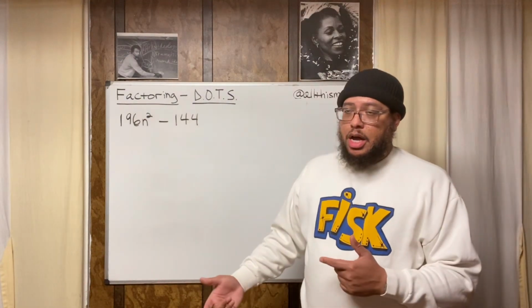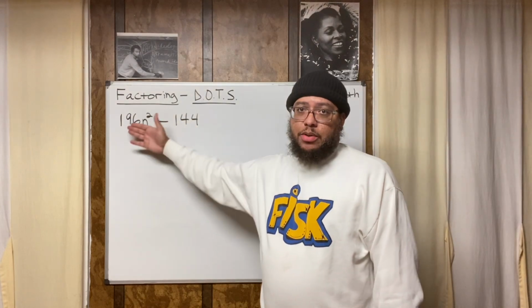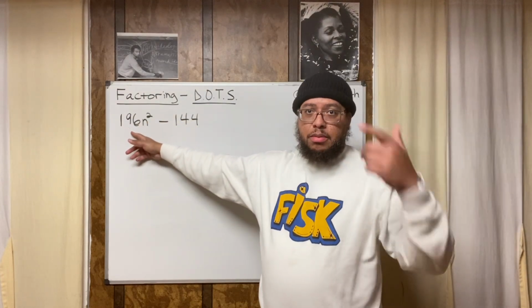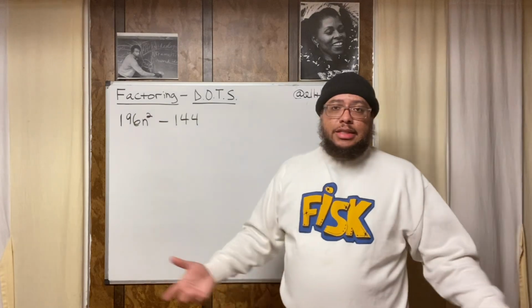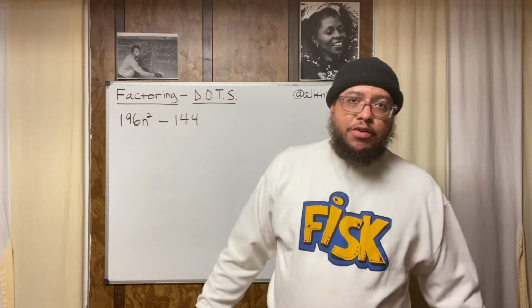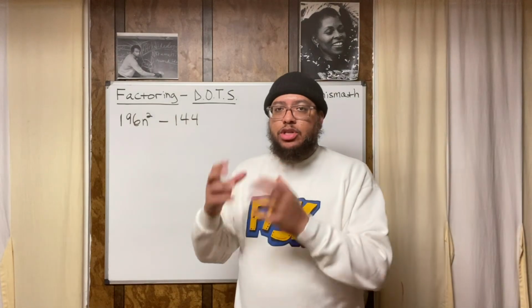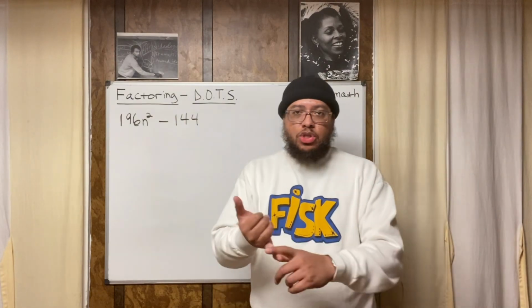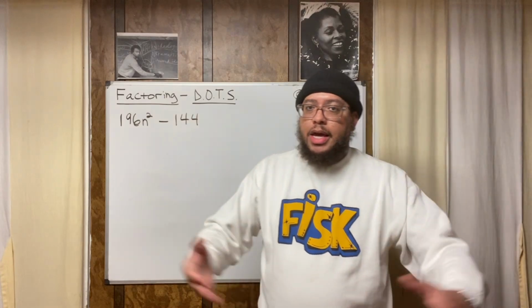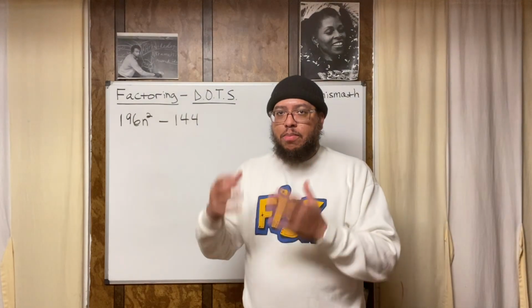But sometimes, if you got a binomial like this, and both of the terms are perfect squares like we have here, because if you know your perfect squares by heart, you know that 196 is just 14 times 14. You know n squared is a perfect square because anytime you got a variable with an exponent, whenever your exponent is an even number, write this down, you know that term is a perfect square. So n squared, n to the 4th, n to the 8th, n to the 20th, n to the 100th power. Notice all of those exponents are even numbers. So therefore, all those terms are perfect squares.